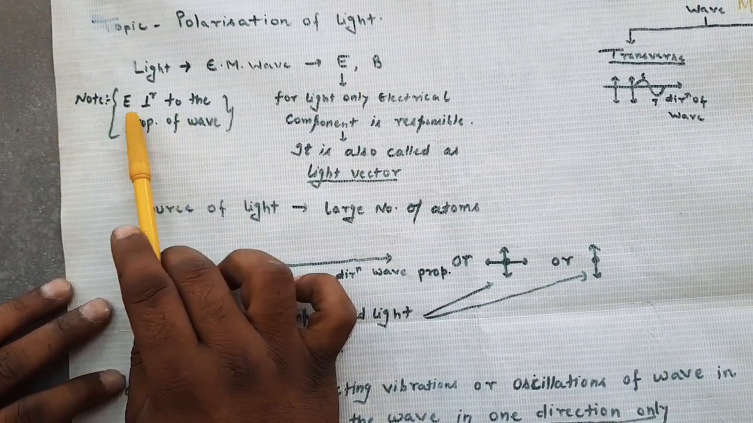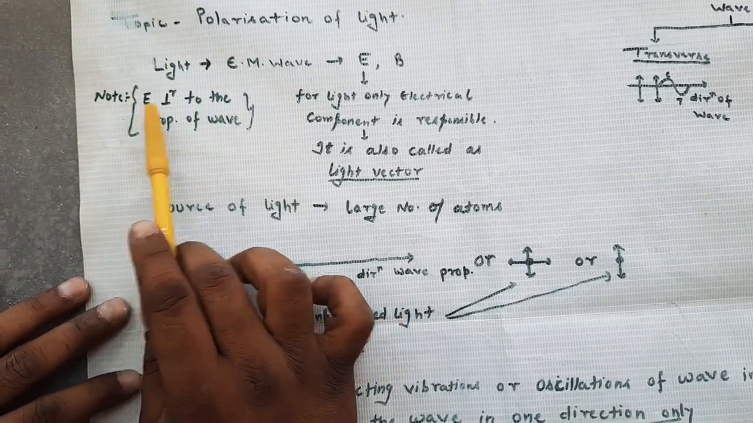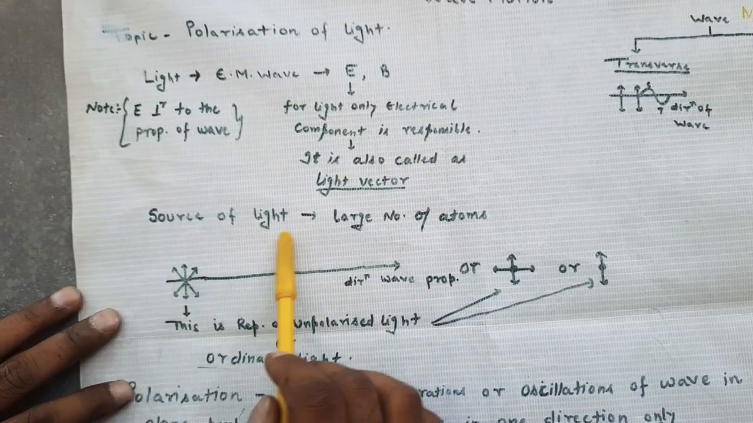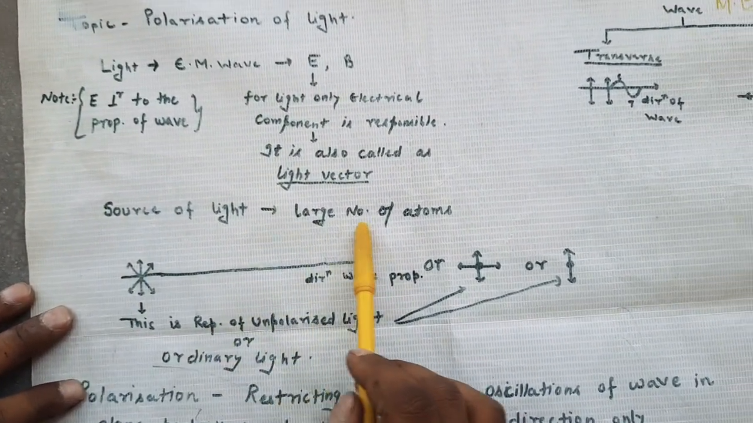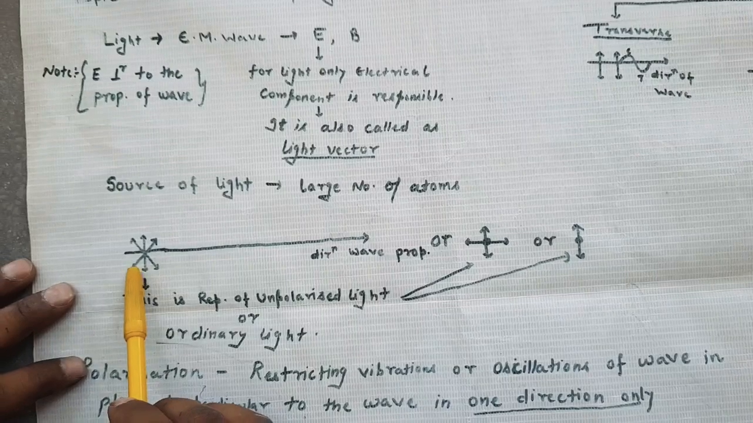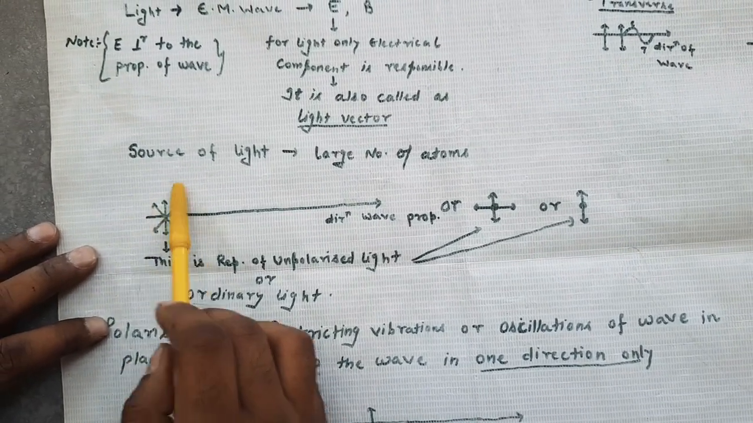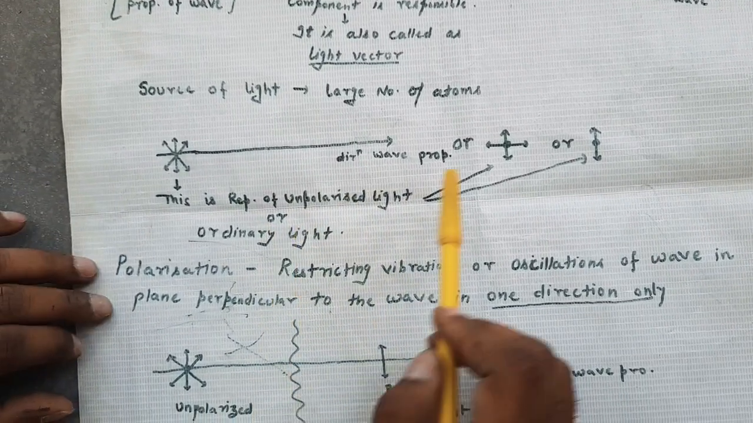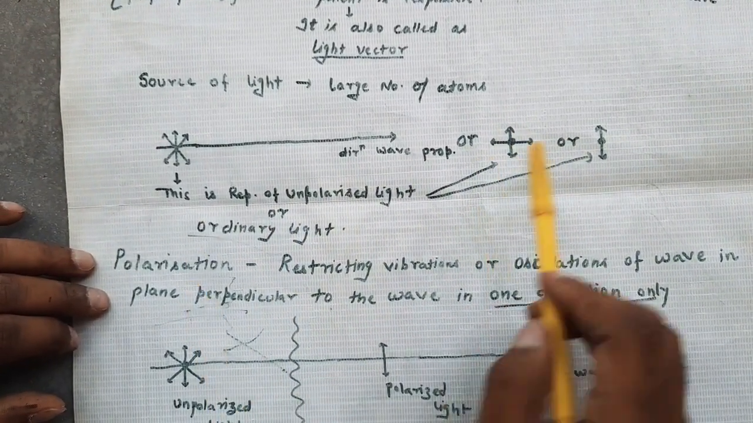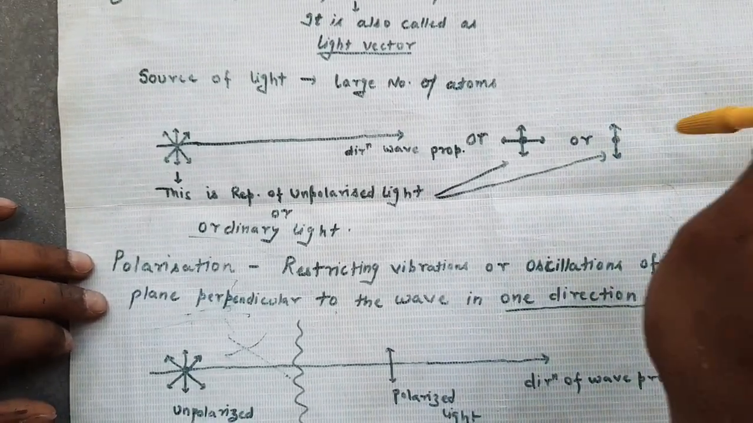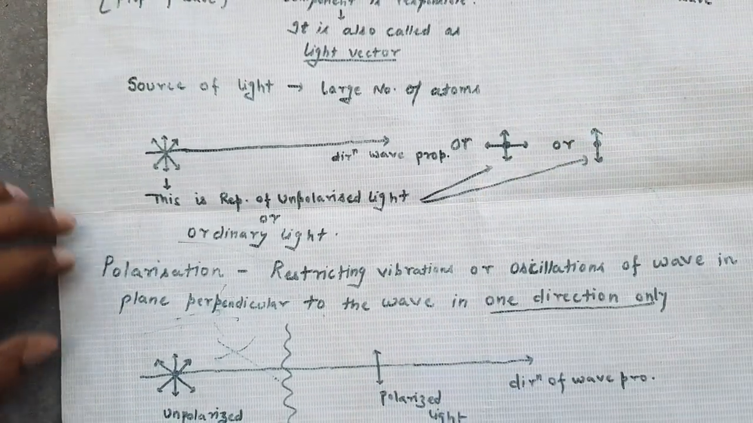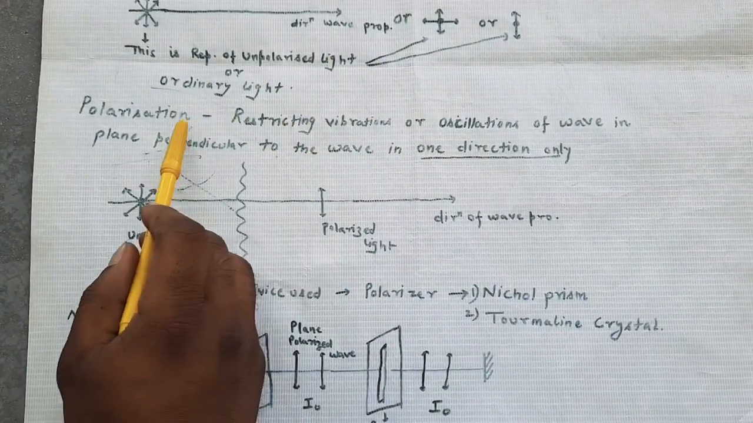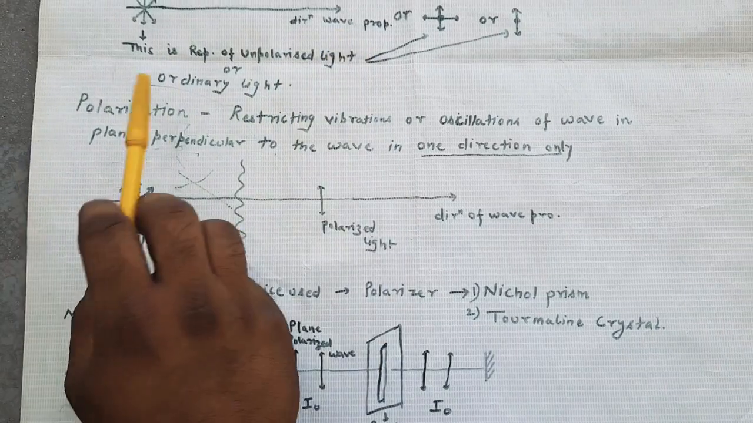As we know, in the propagation of an electromagnetic wave, the electric field is perpendicular to the direction of propagation of wave motion. If there is a source of light, then in the source there is a large number of atoms. These atoms move in all directions as shown here. So this is the representation of unpolarized light or ordinary light. We can represent it like this also, with two axes, one axis perpendicular to the plane of the paper and another in the plane. These are the representations of unpolarized light.